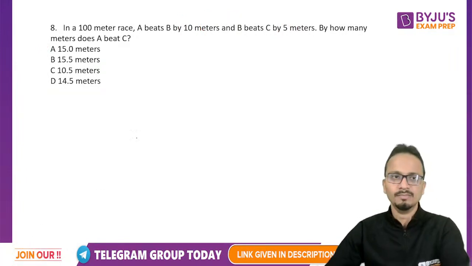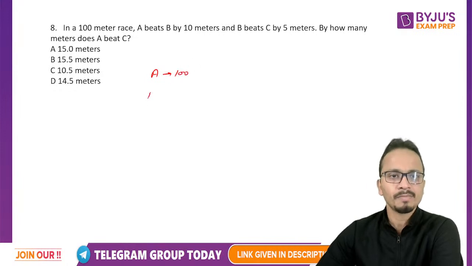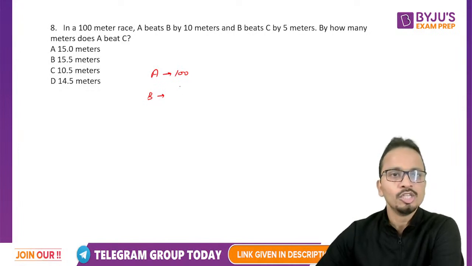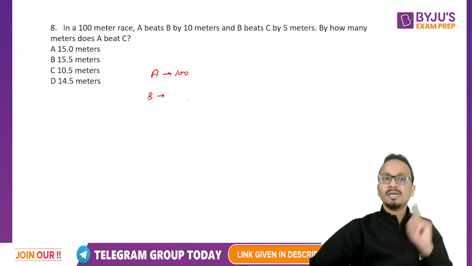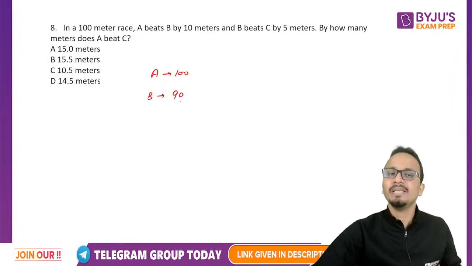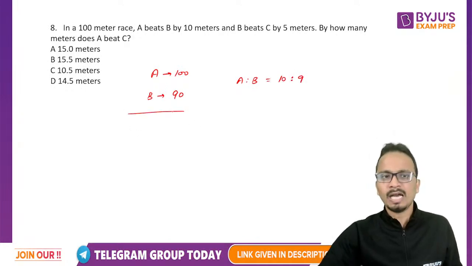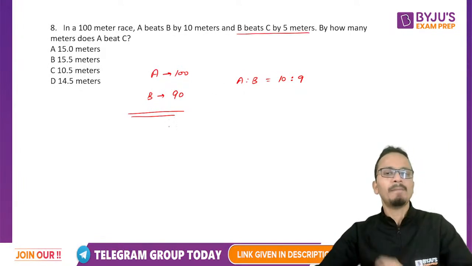Two different ways. Now the race is of 100 meters. The question says that for every 100 meters covered by A, B will cover 10 meters less. So A beats B by 10 meters. So if A has finished the race, B has only covered 90 meters. So I can say that the ratio of the speeds of A and B will be equal to 10:9.